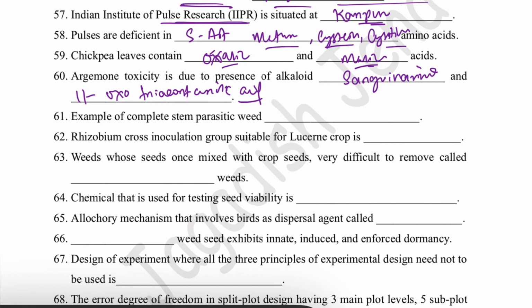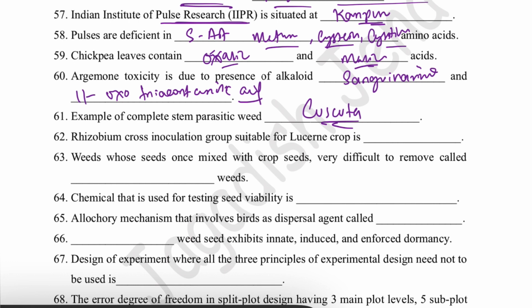Example of a complete stem parasite. Parasitic weeds, we have already taught what the different types are: one is root parasite, one is stem parasite. In root there is partial and total, in stem there is partial and total. So the complete stem parasite is Cuscuta.